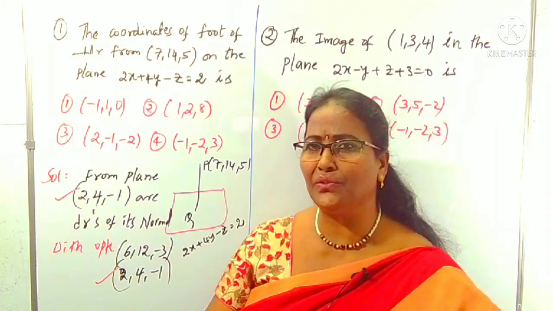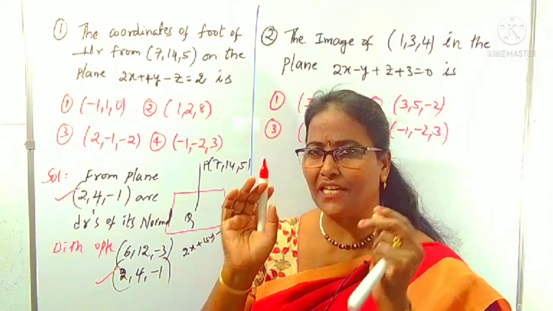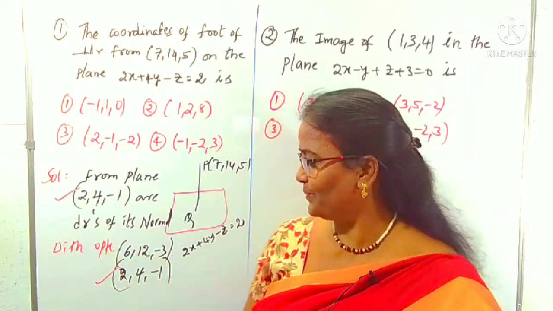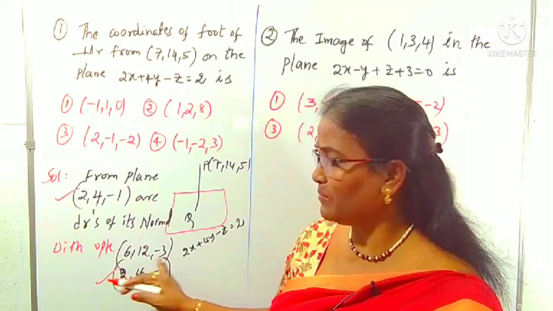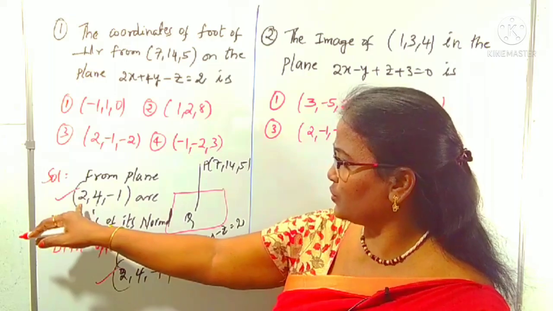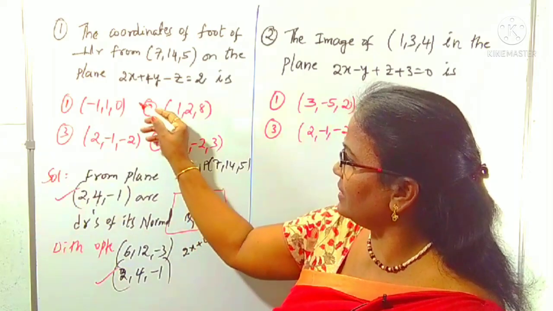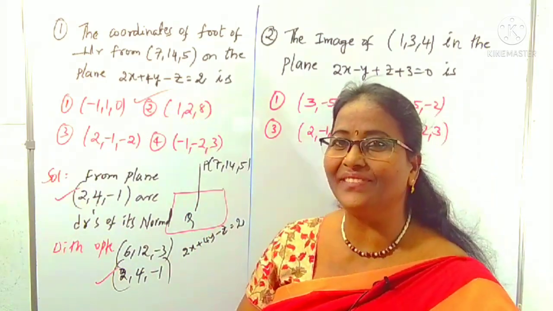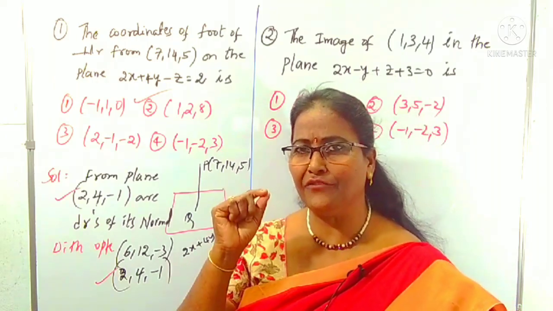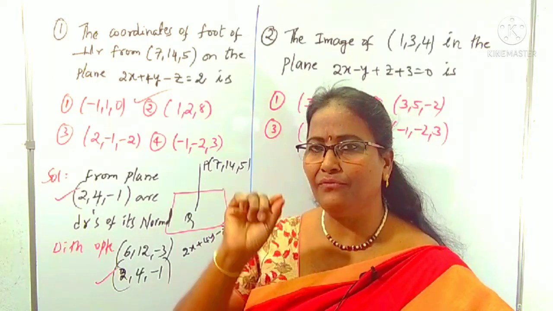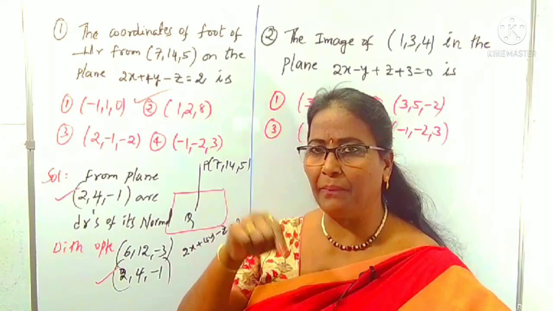We can use a short trick here. Reduce it: 2, 4, minus 1 coincides with this one. That's why our required result is the second option. One more point, I have given you a hint: the foot of the perpendicular must lie on the plane.